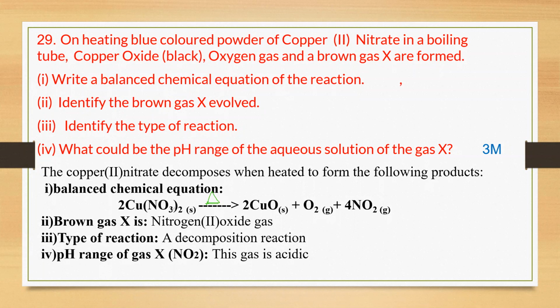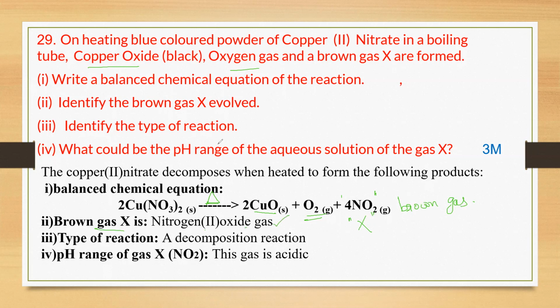Copper nitrate, Cu(NO3)2, taken twice, decomposes to form copper oxide, already given in the question, which is the black color copper oxide, and oxygen gas, also given in the question. Next, 4NO2. This is the gas that evolved. X is the gas nitrogen dioxide. It is the brown color gas. So what is the brown gas? X is nitrogen dioxide.